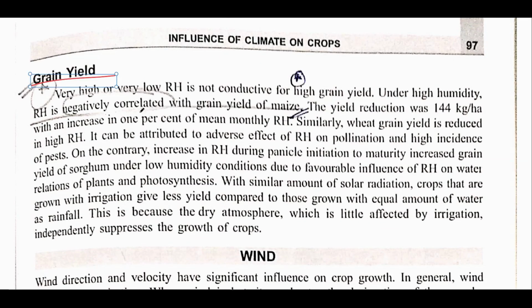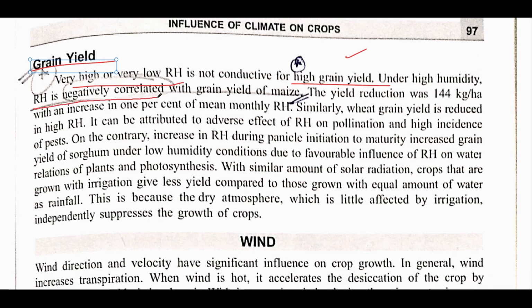Now grain yield: very high or very low relative humidity is not conducive for grain yield. Basically any parameter, whether you talk of rainfall or relative humidity, if it is very high or very low, it would not be beneficial for grain yields. Now relative humidity is negatively correlated with grain yield of maize. Means the more the relative humidity, the lesser would be the yield of maize.